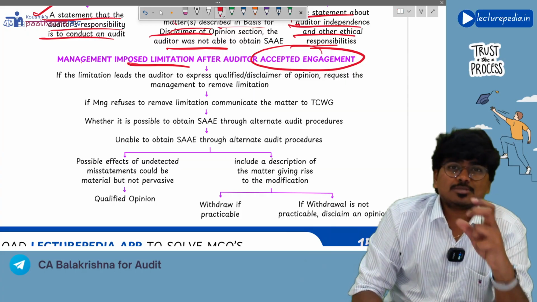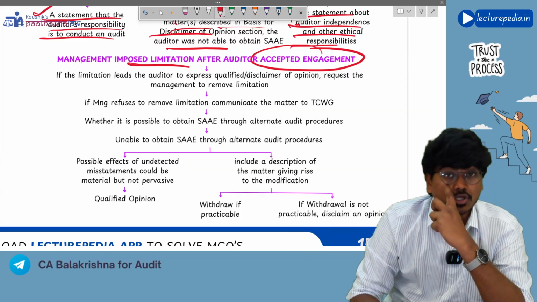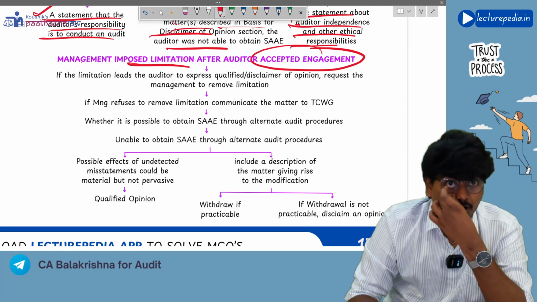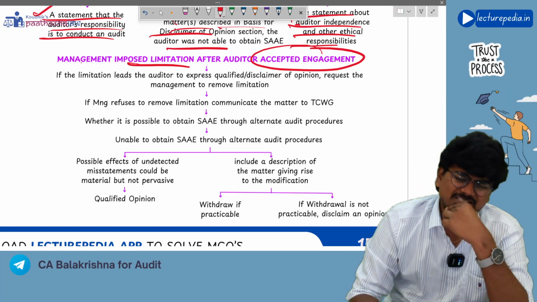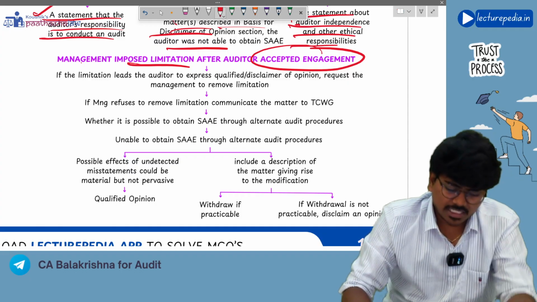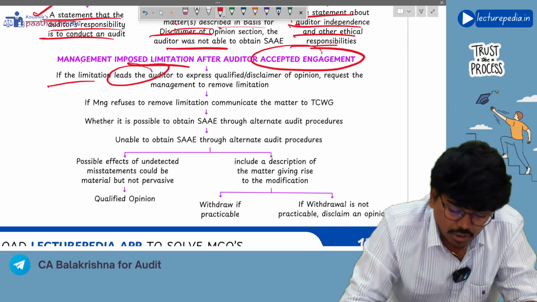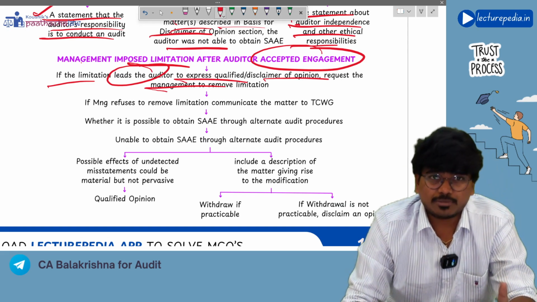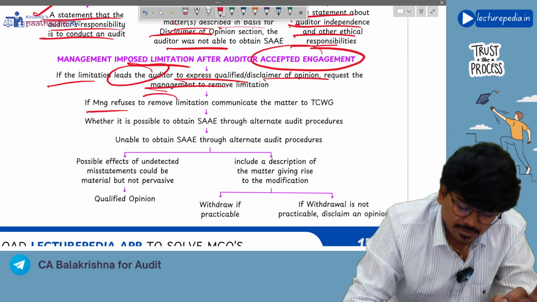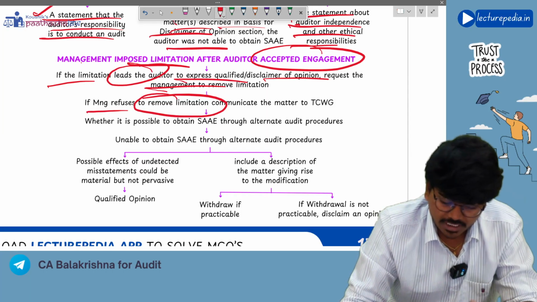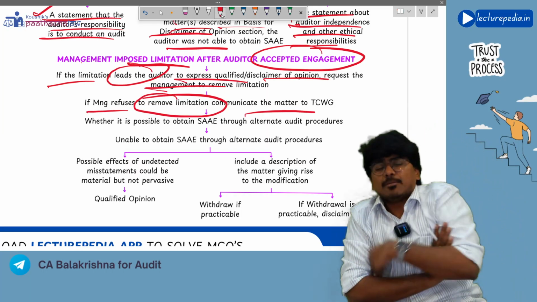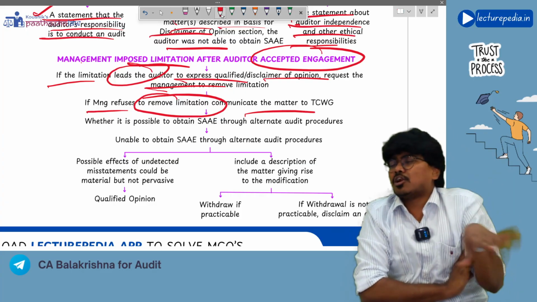So if management is putting any such limitations on the auditor, then what does the auditor have to do? First of all, the auditor will see what the reasons are why management is putting these limitations on me. If the limitation leads the auditor to express a qualified or disclaimer of opinion, request the management to remove the limitation. If management refuses to remove the limitation, communicate the matter to those charged with governance.